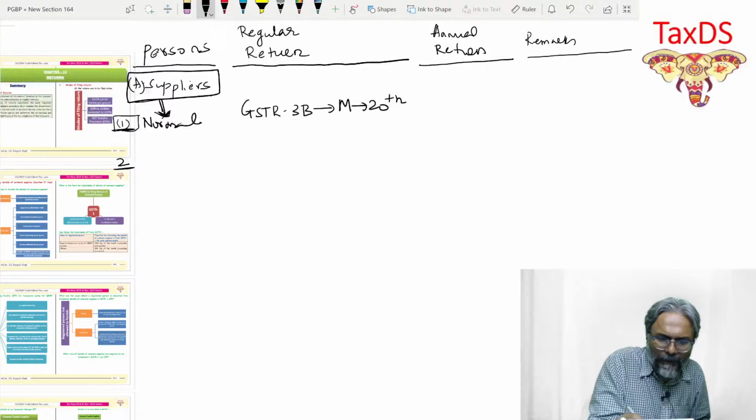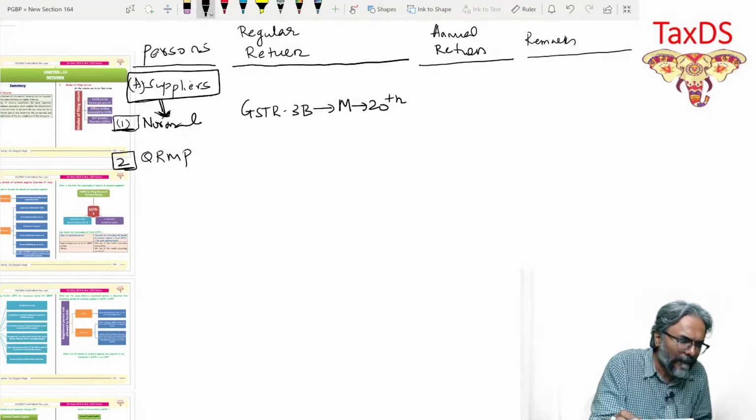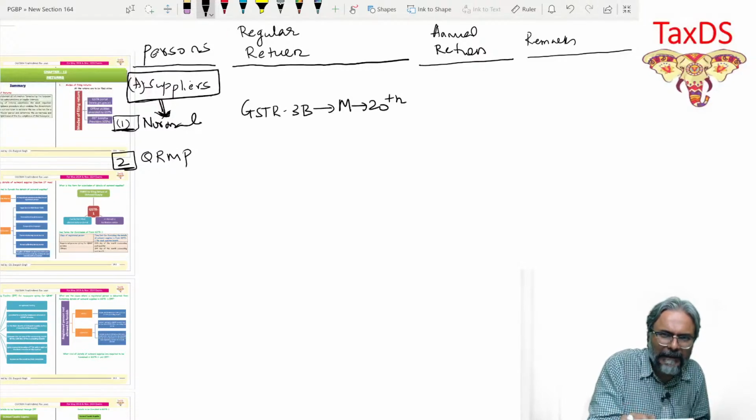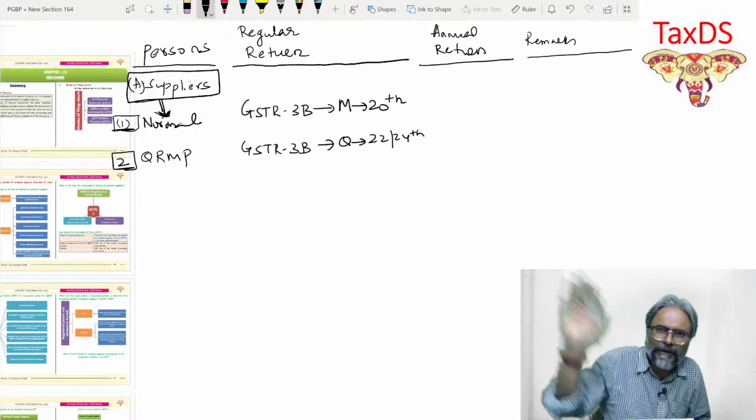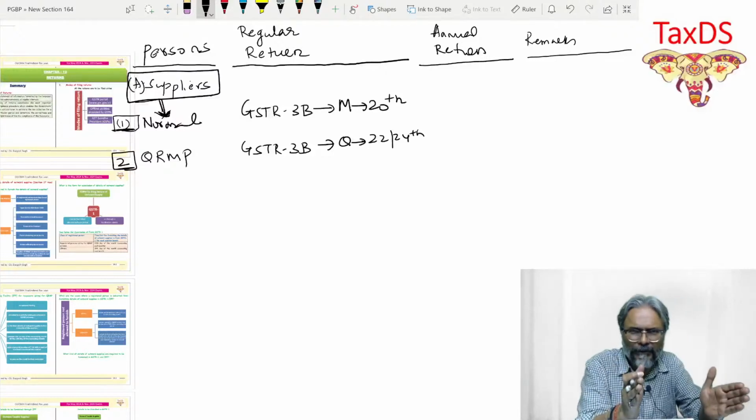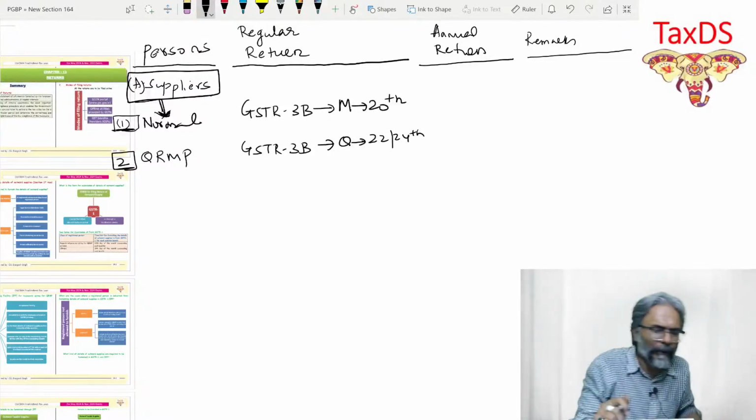Now, if you see point number two over here in this context, the next one, students, is about the QRMP. Now, this QRMP, students, they file the return quarterly, but they make the payment monthly. We all are aware of it. Even they would be required to file the GSTR 3B itself. But as I told you, students, quarterly. And the two dates are there, 22nd and 24th of the following month of the quarter. Whichever quarter you are talking about, the following month, 22nd and 24th.